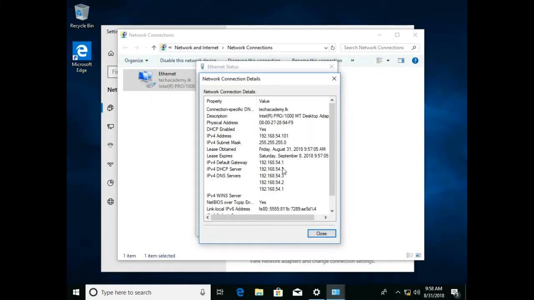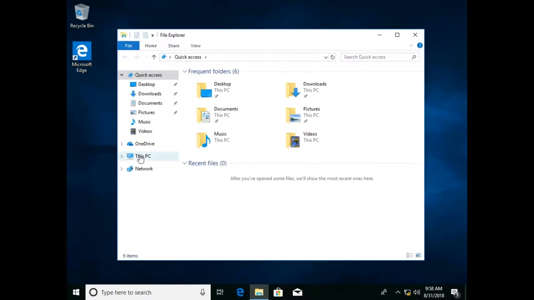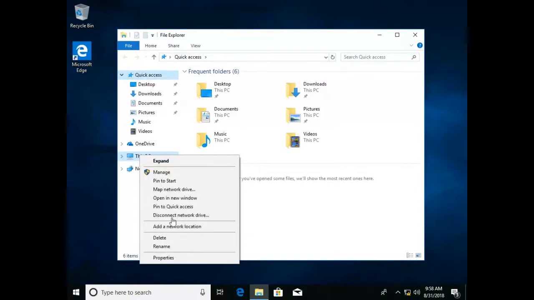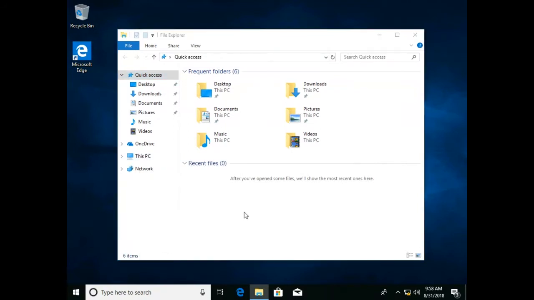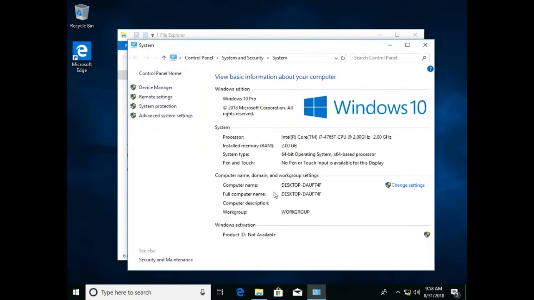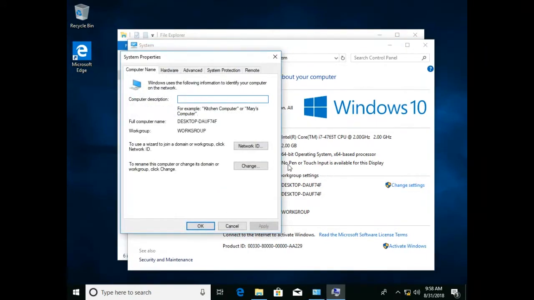Now let's add the Windows 10 computer to the domain. Make sure you have assigned correct IP information to your computer, mainly the primary DNS IP. This should be your domain controller IP. Once it's verified, go to This PC, right-click it and select Properties. Select Change settings from Computer name, domain, and workgroup settings. Select Change to rename this computer or change its domain or workgroup. Click Change.